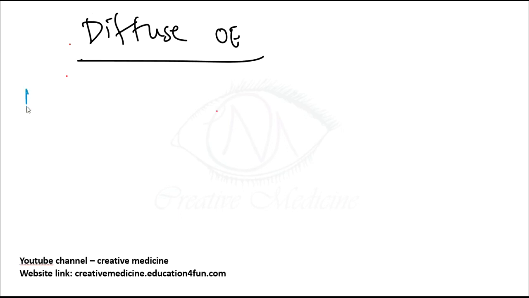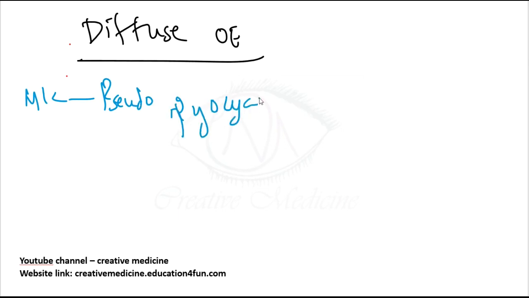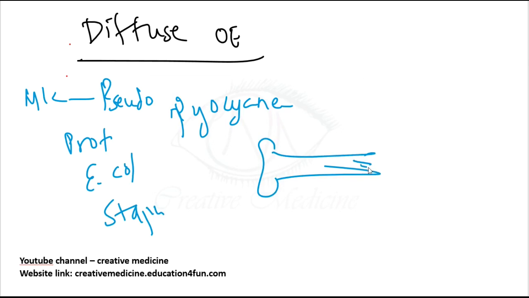This is most commonly seen in Pseudomonas pyocyanea infections, and also in other infections like Proteus, E. coli and Staphylococcus aureus. The signs: the discharge is scanty, and you will see dry crust with scaling and fissuring of the canal wall.